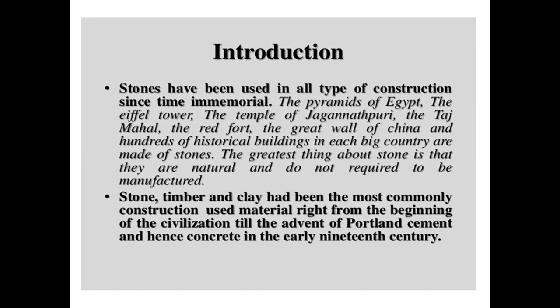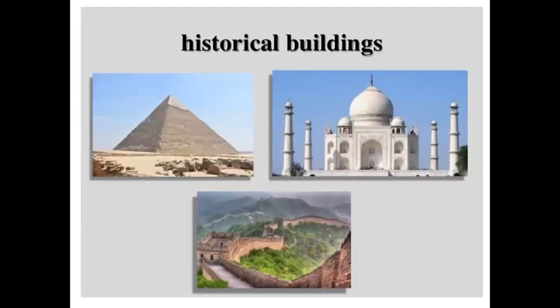Stone, timber, and clay had been the most commonly used materials right from the beginning of civilization till the advent of Portland cement. We can see the pictures of the pyramids of Egypt, the Taj Mahal, and the Great Wall of China made with stone.